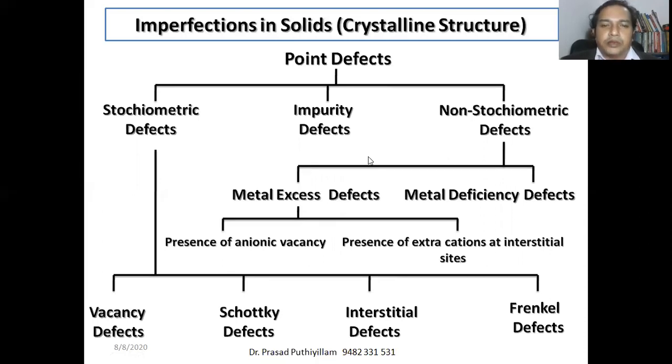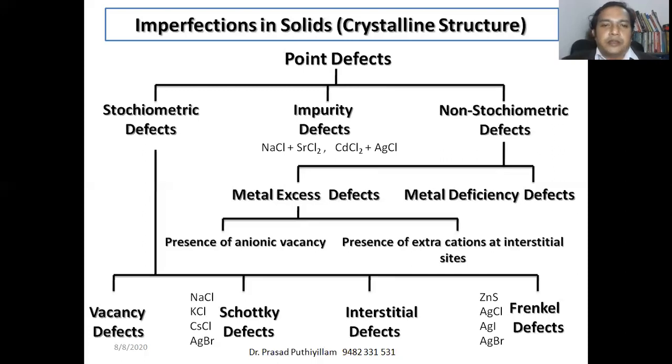Okay, now the important thing is the examples. Examples are always important. Schottky defects are shown by sodium chloride, potassium chloride, cesium chloride, and silver bromide. Whereas Frenkel defects are shown by zinc sulfide, silver chloride, silver iodide, and silver bromide. So a common thing here is silver bromide, which gives Frenkel defect as well as Schottky defect.